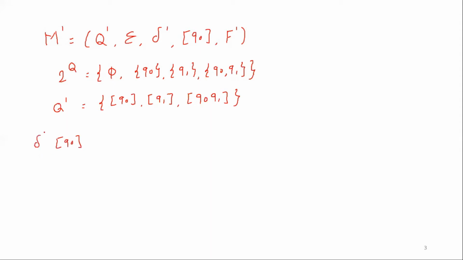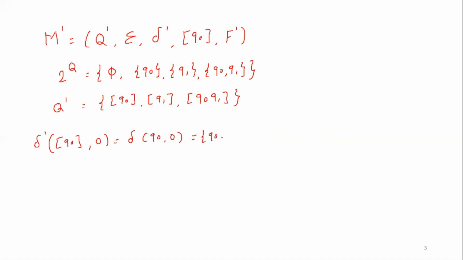So delta dash of Q0, 0 is equal to delta of Q0, 0, that is Q0, Q1.